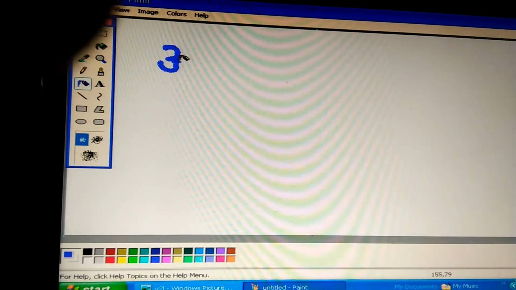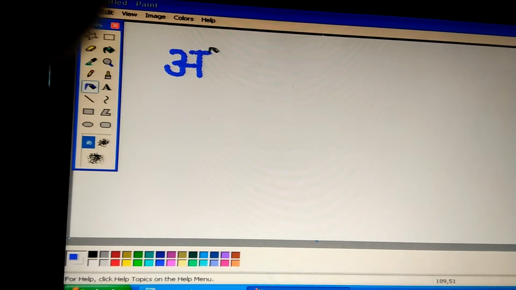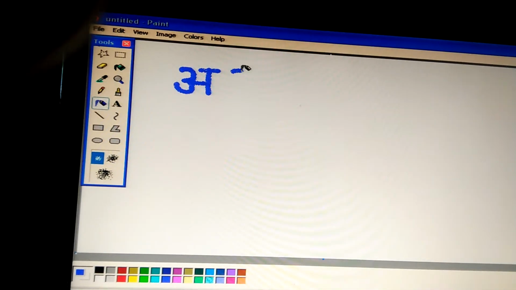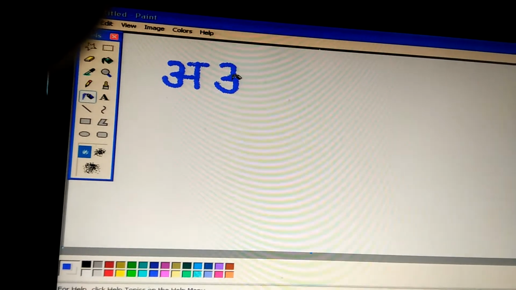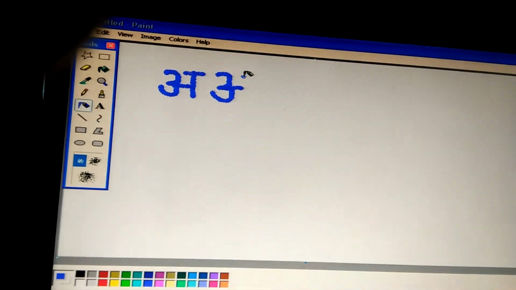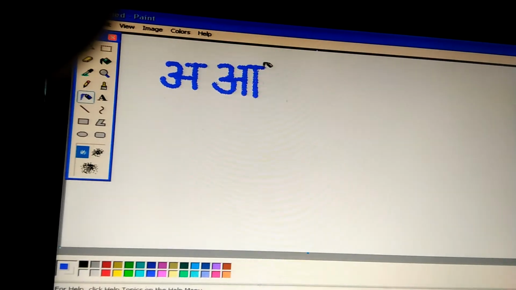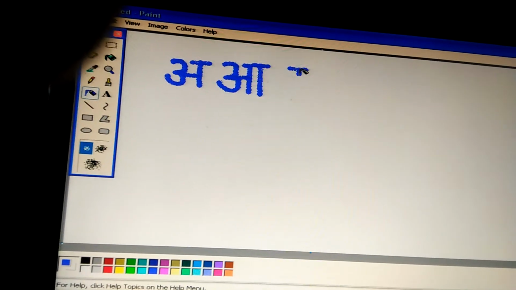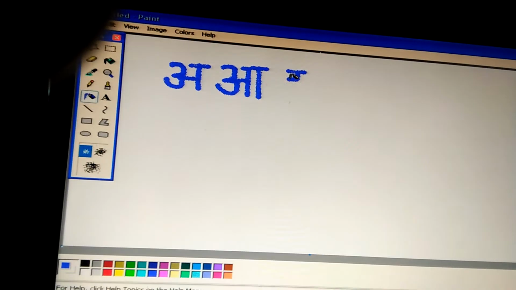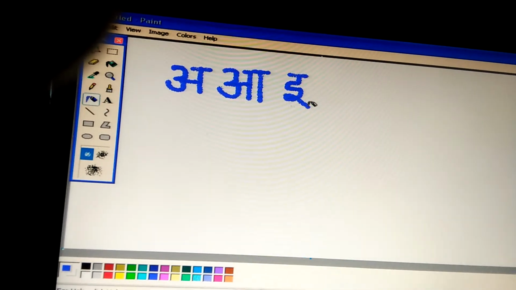Then you make a half circle and also a vertical and horizontal line. A. E: first you draw this, after that you draw this, after that you draw this.